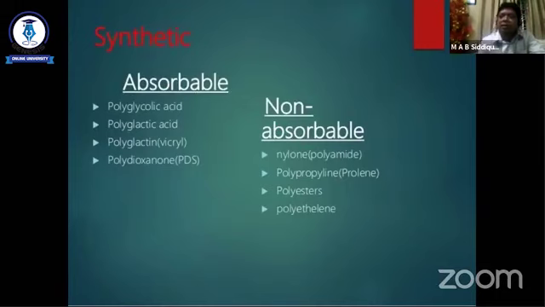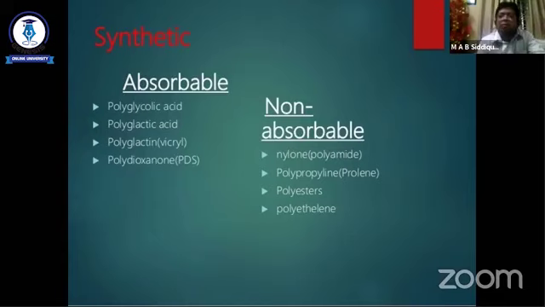So the synthetic suture material. Nowadays the use of synthetic suture is increasing, as the properties of natural suture material are improved upon and the benefit to the patient is more. So what are the synthetic materials?